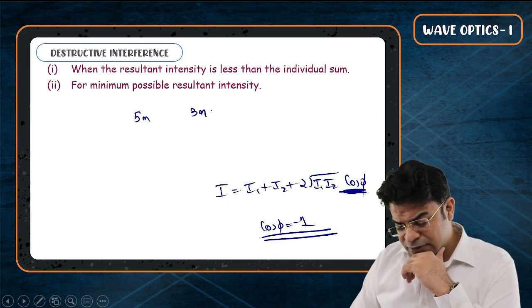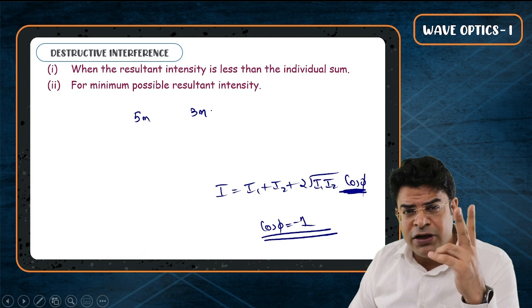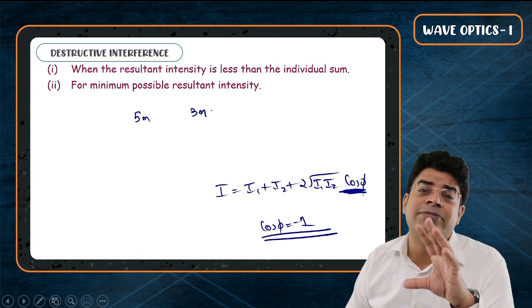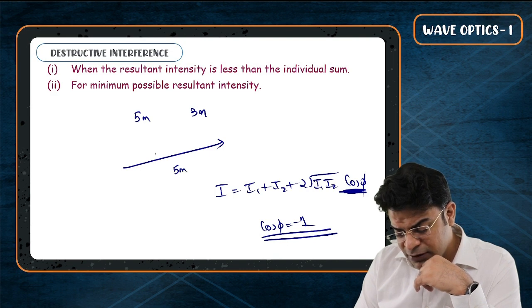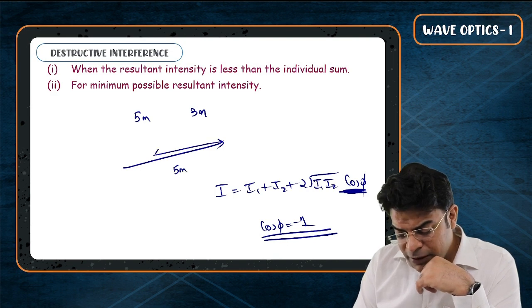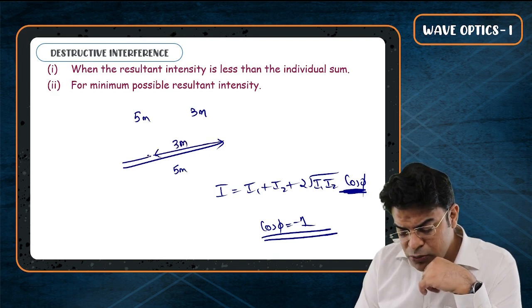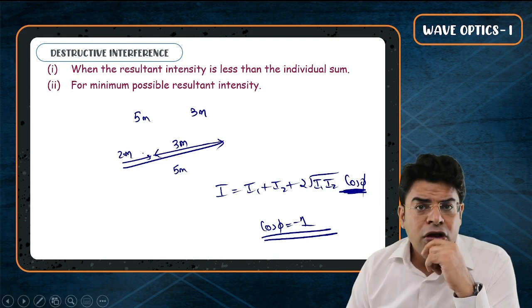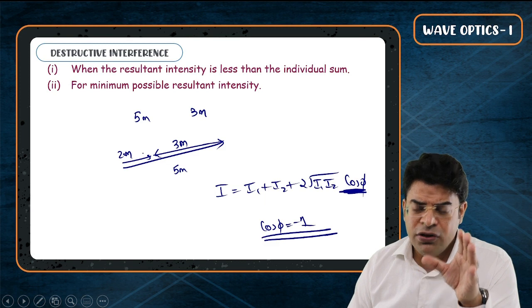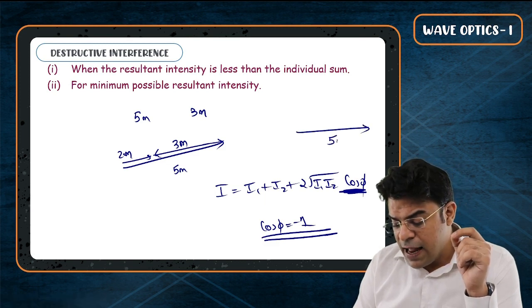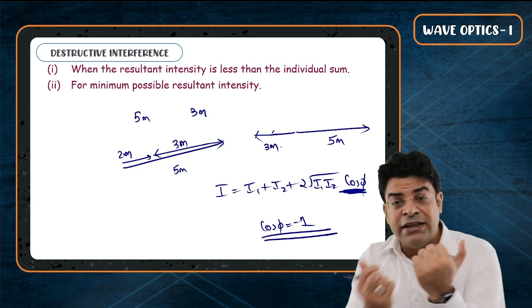First I will go 5 meter forward, then I will come 3 meter backward, making my net displacement 2 meter, right? So for minimum possible resultant displacement, the two vectors should add up anti-parallel to each other, as if they are trying to cancel out.